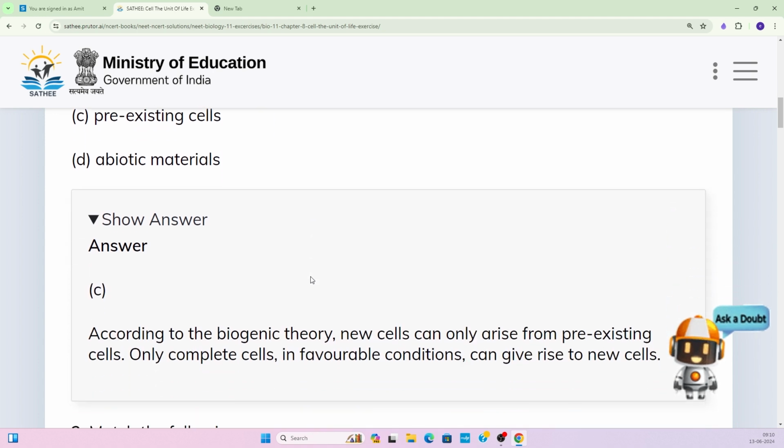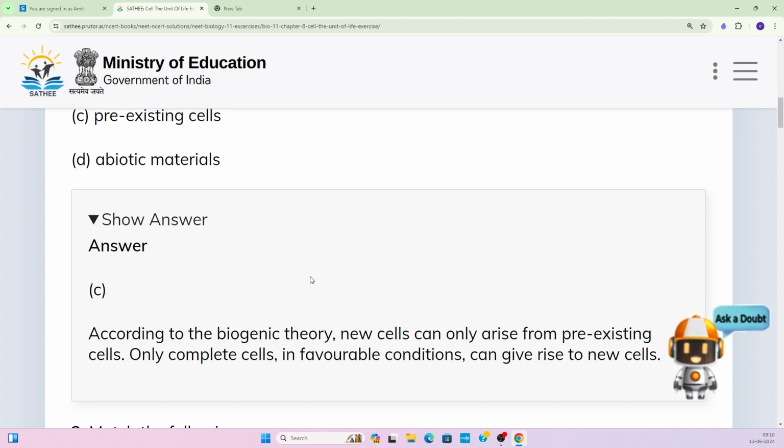According to the biogenetic theory, the new cells can only arise from the pre-existing cells, and this was formulated in the cell theory, right? Cell theory was given by Schleiden and Schwann, right? But the concept that the new cells are arising from the pre-existing cell came from Virchow, and that was added in the new cell theory, right?